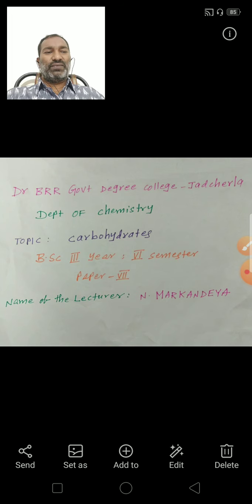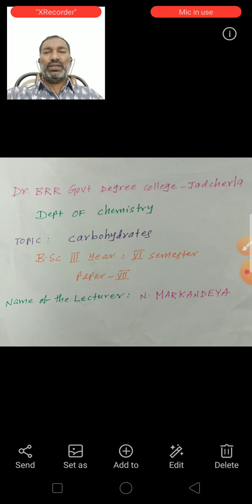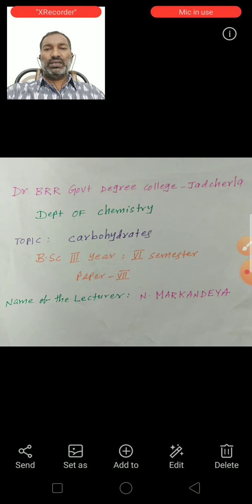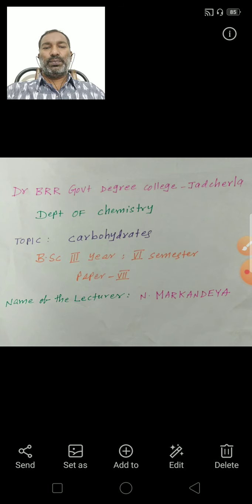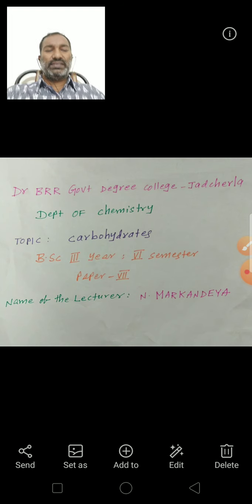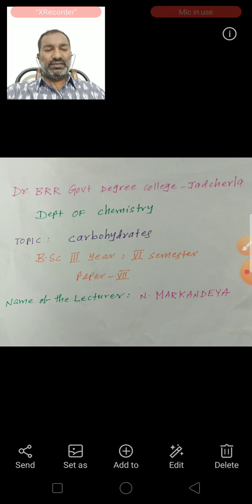Next, the structure of fructose is determined as follows. First, experimental analysis and molecular weight determination: the molecular formula of fructose is C6H12O6. Second, reduction with HI and red phosphorus: fructose gives n-hexane. This reaction shows that fructose contains 6 carbon atoms in a straight chain.